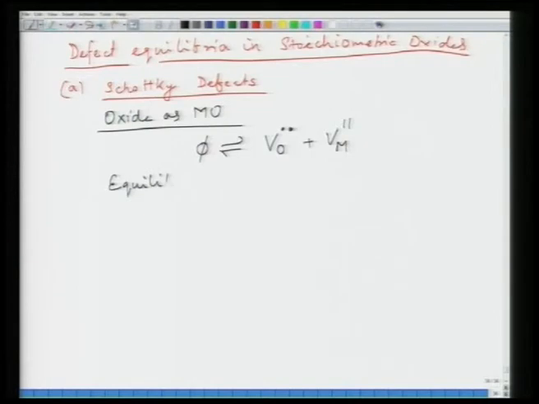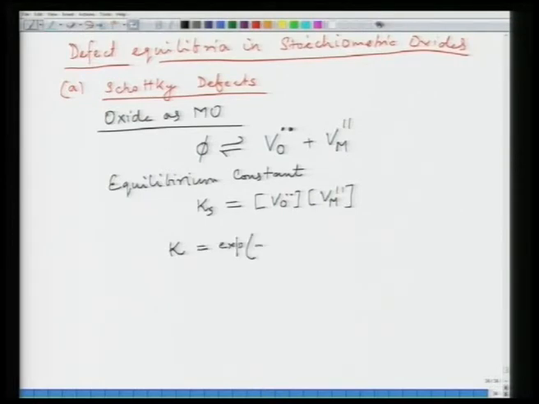So, the equilibrium constant, let us say Ks, is given as the concentration of VO multiplied by the concentration of VM. So, we are treating it as a normal chemical reaction, and we also know that Ks is equal to exponential of minus delta Gs divided by RT.